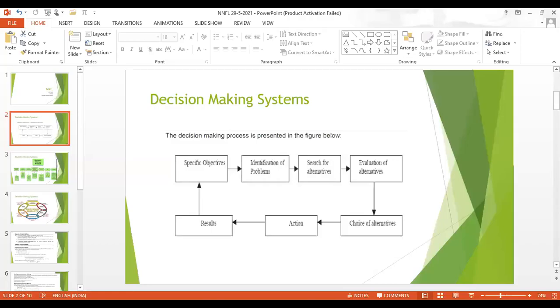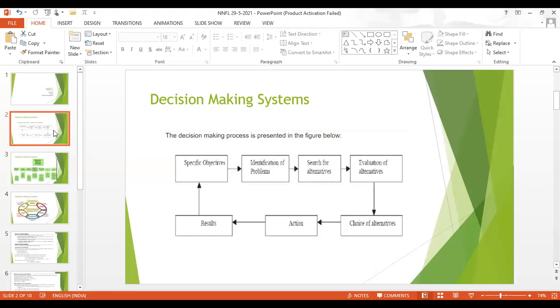In decision making, mainly you require specific objectives. Suppose the best example is you want to get admission in top universities in USA.